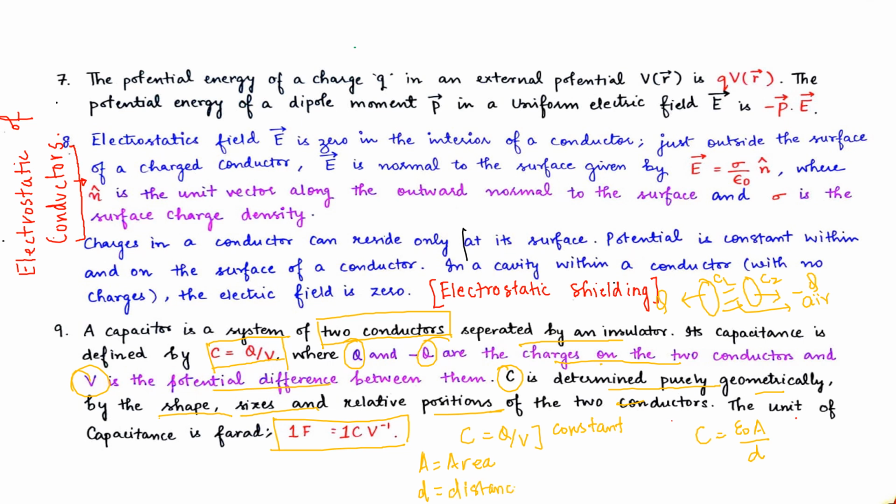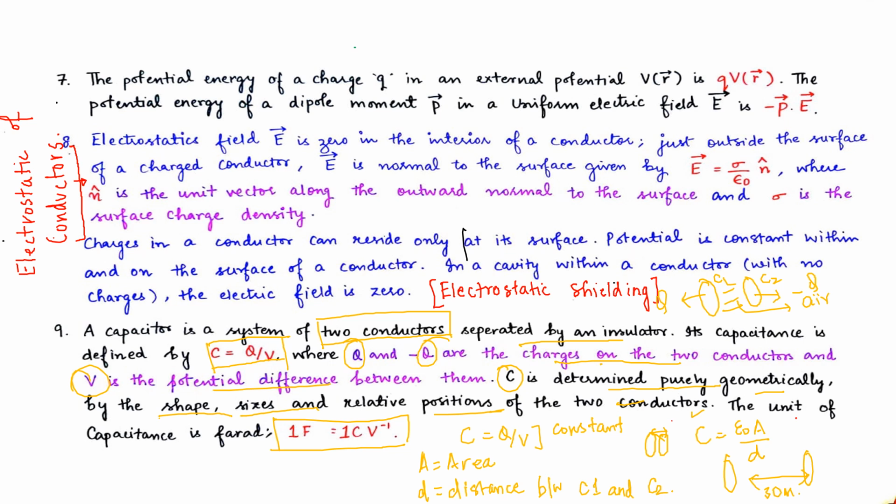Distance between C1 and C2. So this distance can be nearer, like just 1 centimeter away, or very far, 30 centimeters away, or maybe 1 kilometer away. So as this separation increases or decreases, the capacitance will decrease or increase. How?